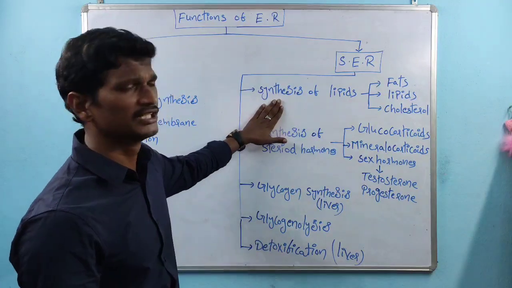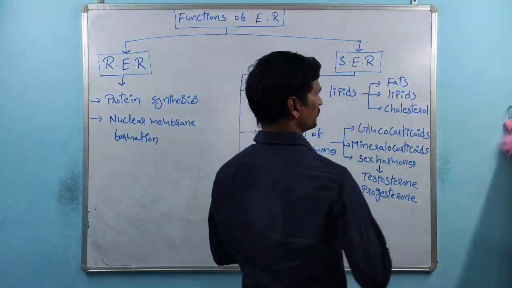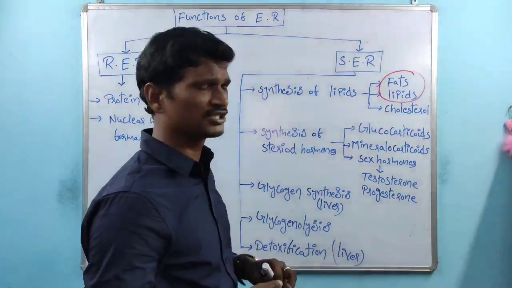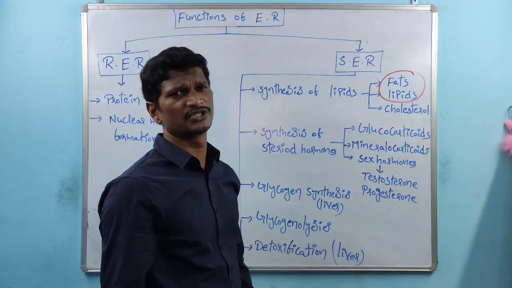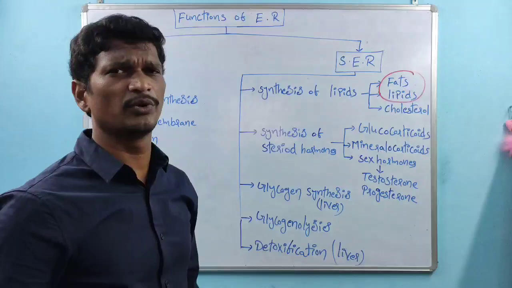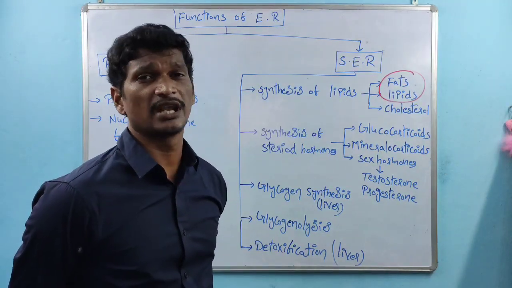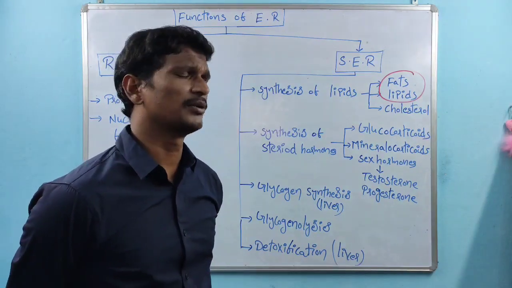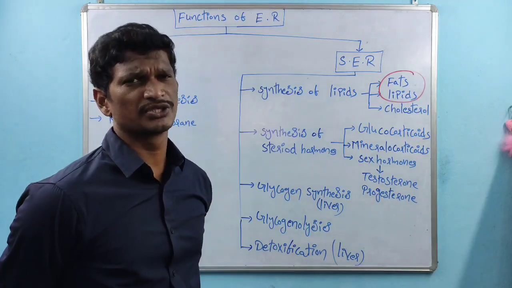The very first one is the synthesis of lipids. Fats and lipids are the same thing. So there is synthesis of fats or lipids, and synthesis of cholesterol. Cholesterol is very important: the cell membrane structure is maintained by cholesterol.